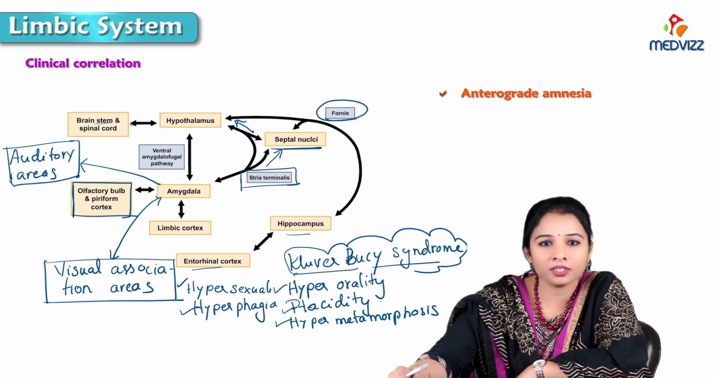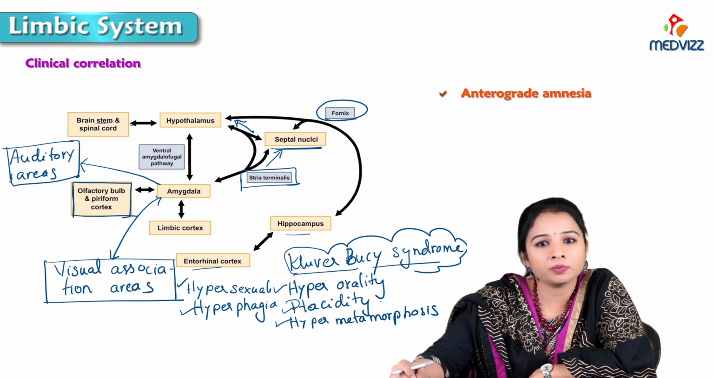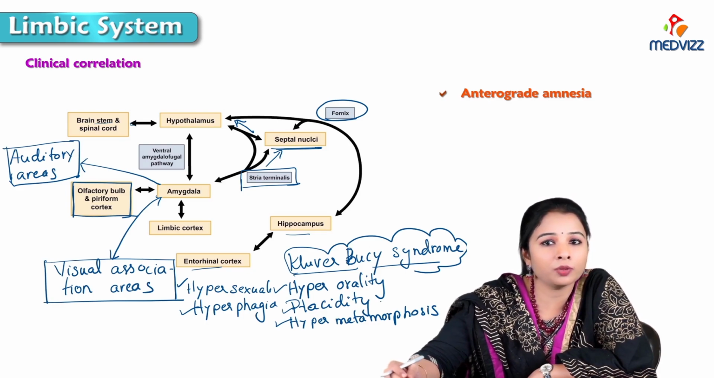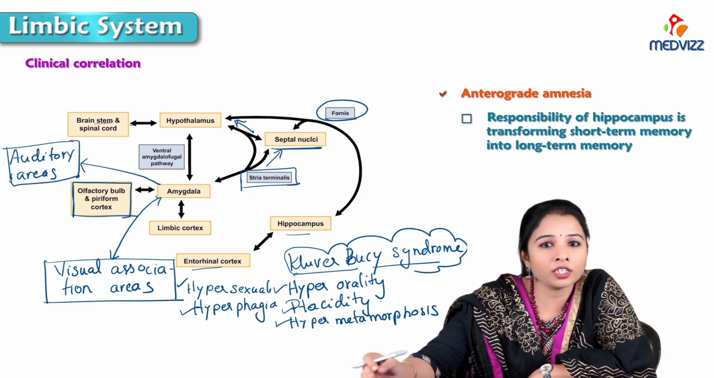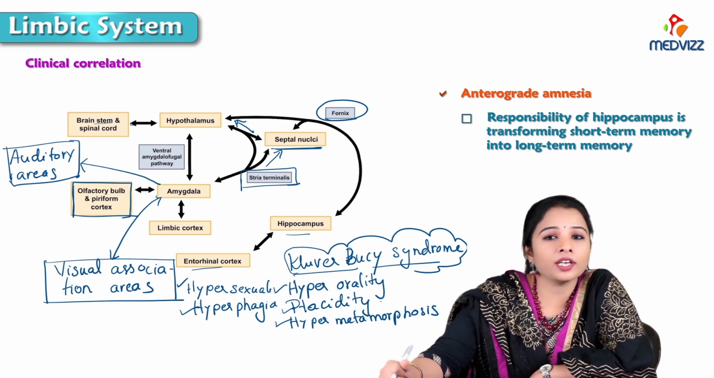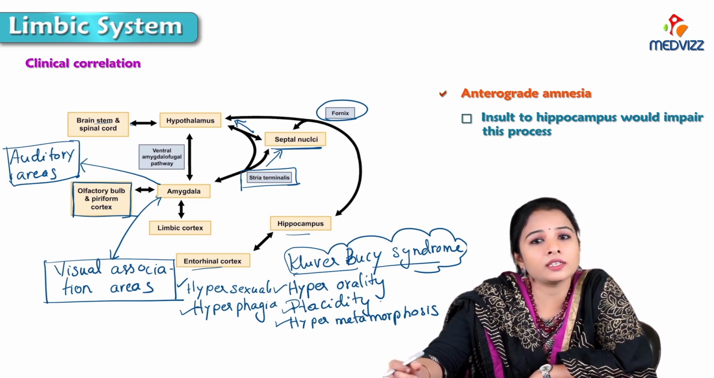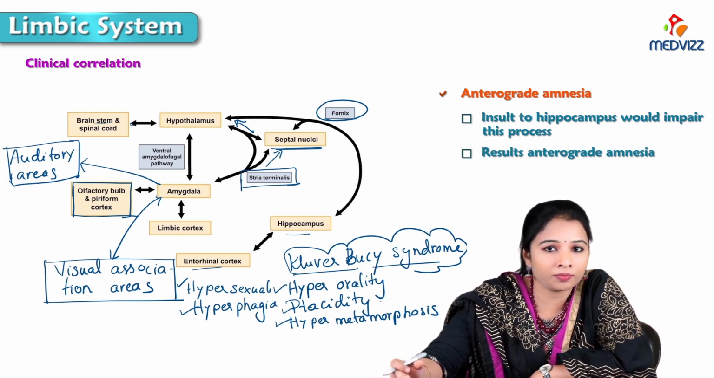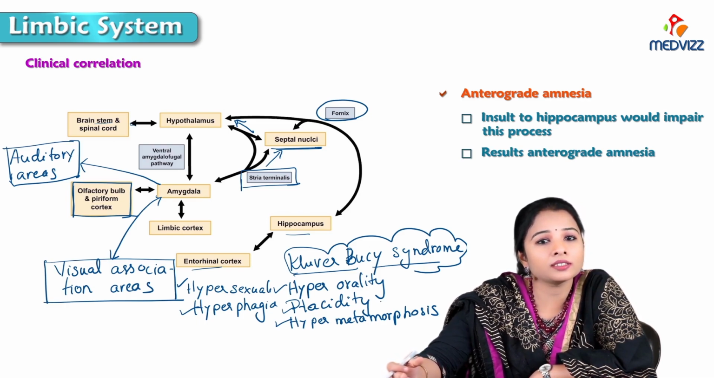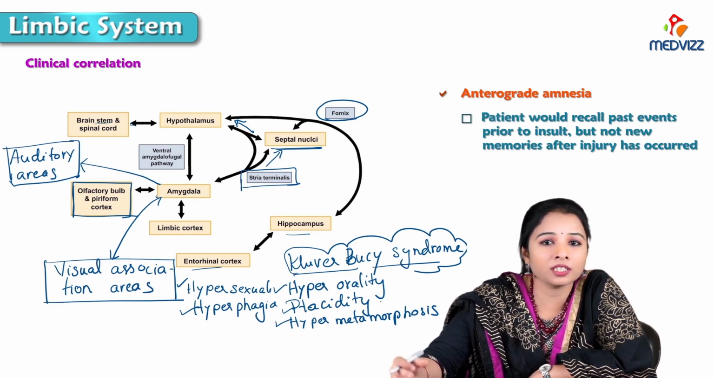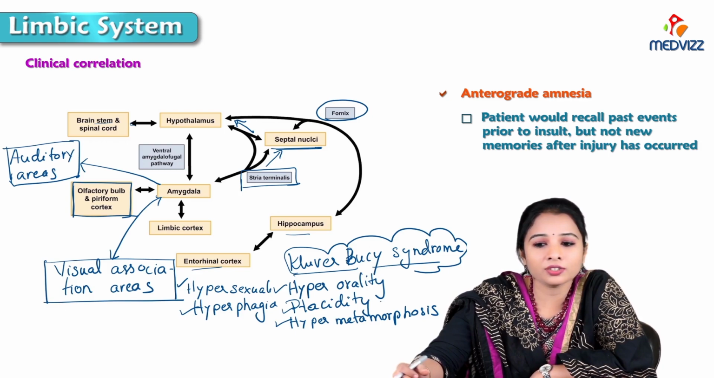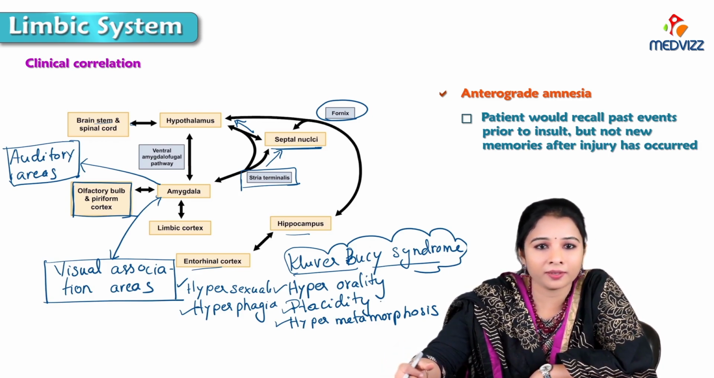Next is antegrade amnesia. If the limbic system is affected, especially the hippocampus, we know that the hippocampus transforms short-term memory into long-term memory. So insult to the hippocampus would impair this process, resulting in antegrade amnesia. So there will be loss of memory. As a result, the patient would recall past events prior to the insult, but not new memories after the injury has occurred. So the person will have memories before the injury. After the injury, the person won't remember anything.